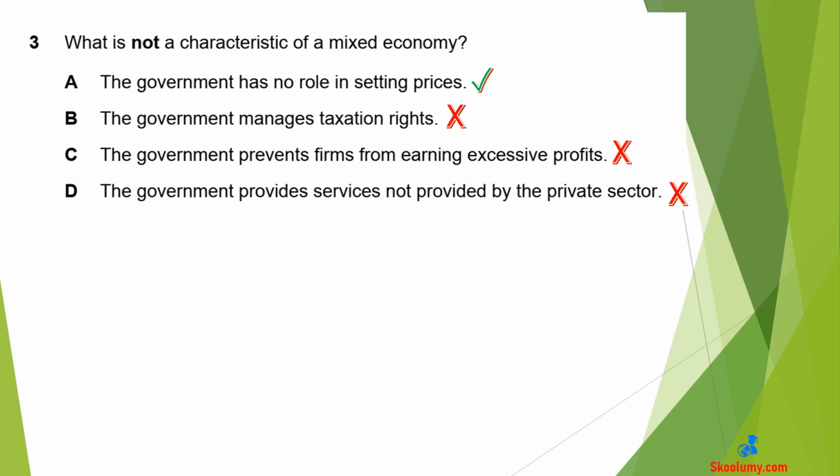B is wrong, as the government manages taxation rights in a mixed economy. C is also a characteristic of a mixed economy, as the government would intervene when the private sector does not allocate resources in the best interest of the society, such as earning excessive profits from, say, monopoly power. D is a characteristic of a mixed economy because the government provides those services not provided by the private sector, either because they are not profitable or they require huge finance.